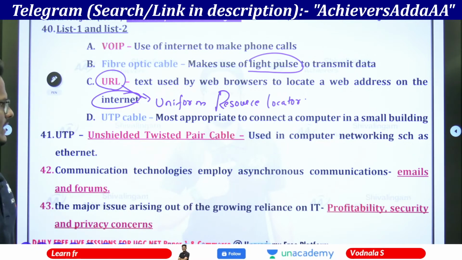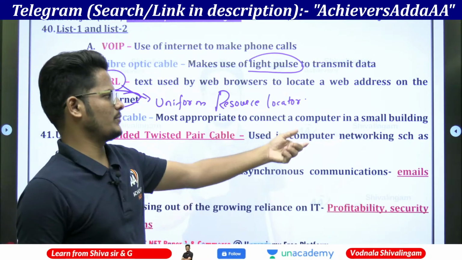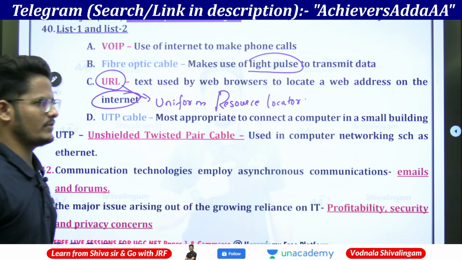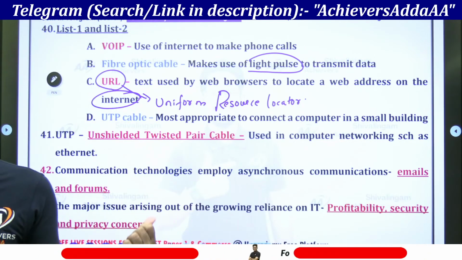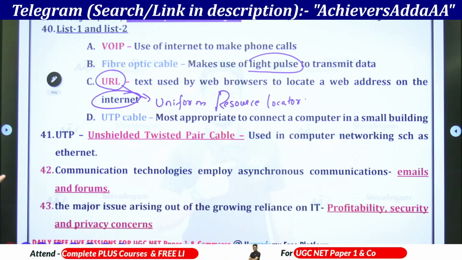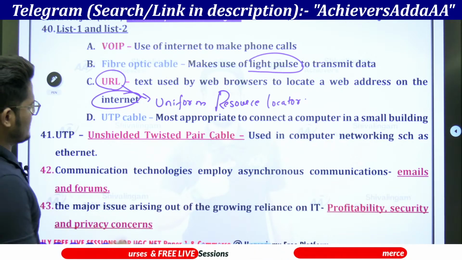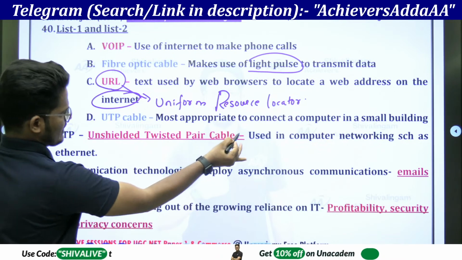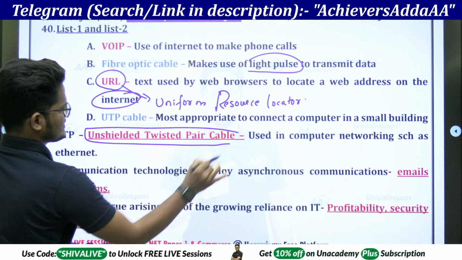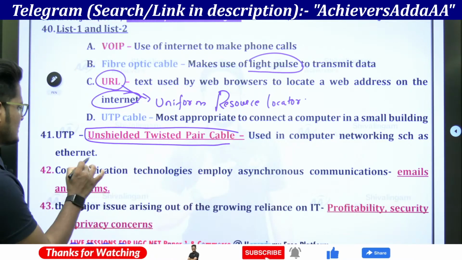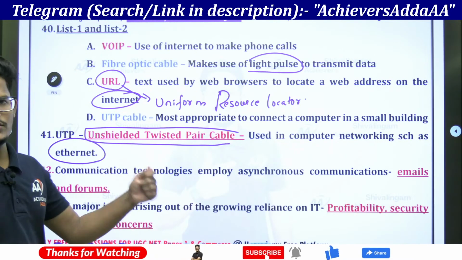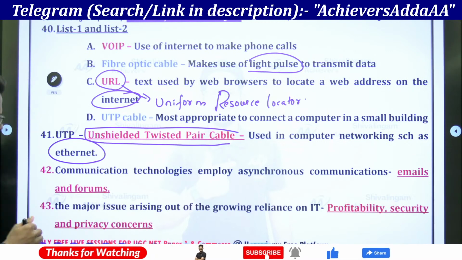Right. UTP cable, most appropriate to connect a computer in a small building. UTP cable will be there within a small building. You can connect to that. It is acting like a LAN cable. And UTP is an unshielded twisted pair cable. Unshielded twisted pair cable comes under UTP. So it is used in computer networking such as Ethernet. For Ethernet connection, you will be using the yellow color one, we can say.